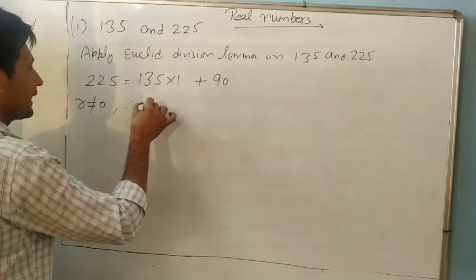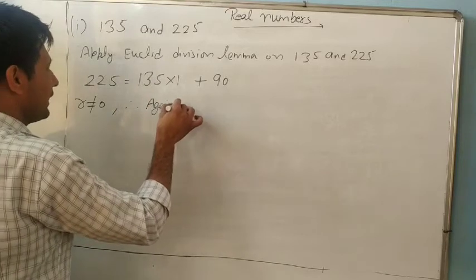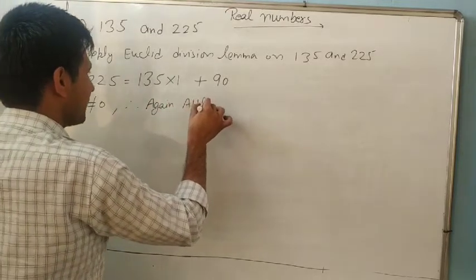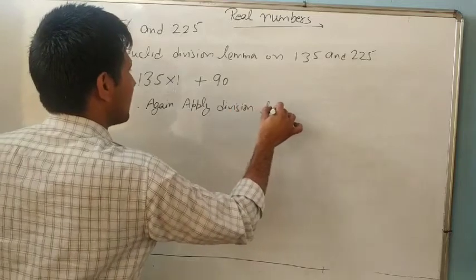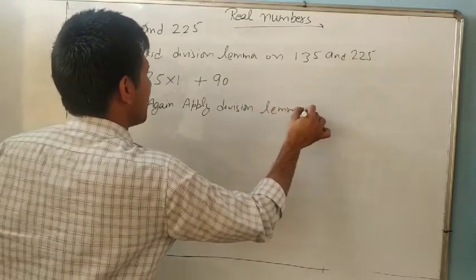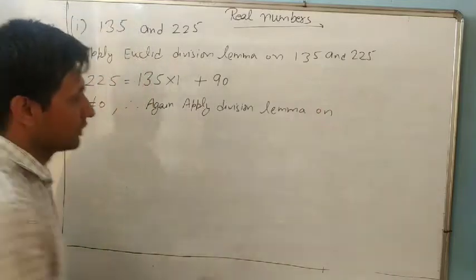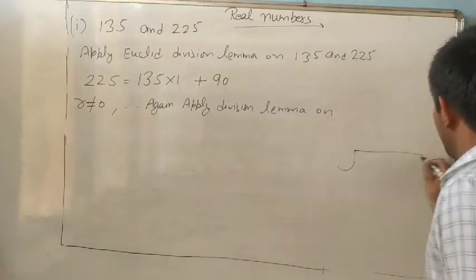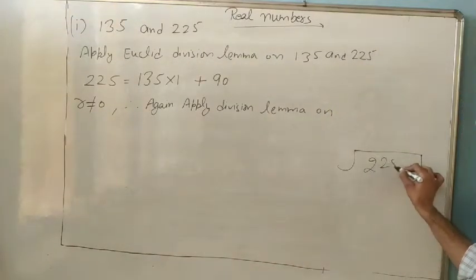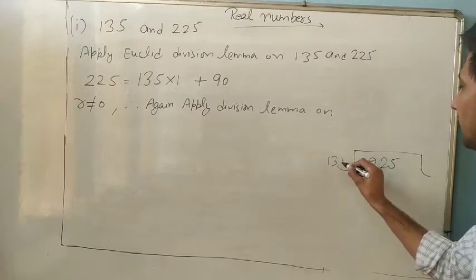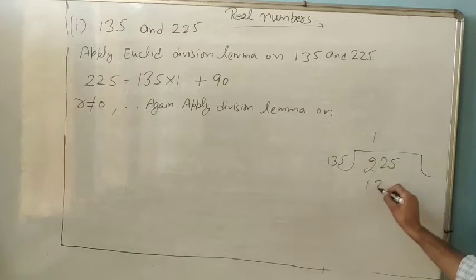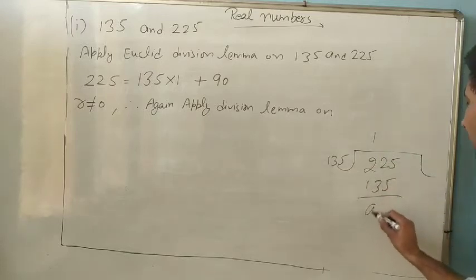Therefore again apply Euclid division lemma on which? Always look at 225. Now divide by 135, how much? 90.